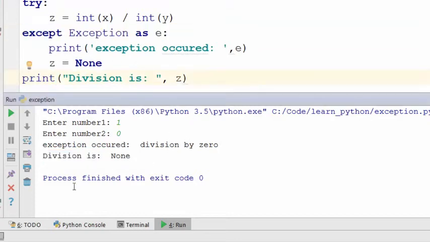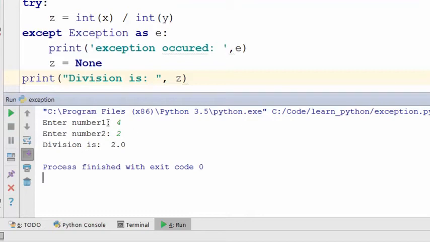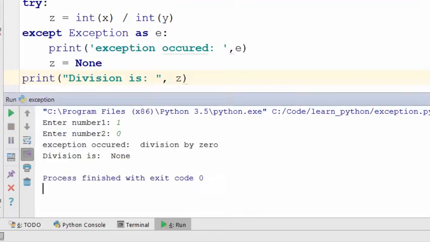Okay, so this program now is pretty stable. It works with normal scenarios where the exception doesn't happen. It also works with the scenarios where exceptions do happen. So this program never crashes. So that's the benefit of handling an exception.